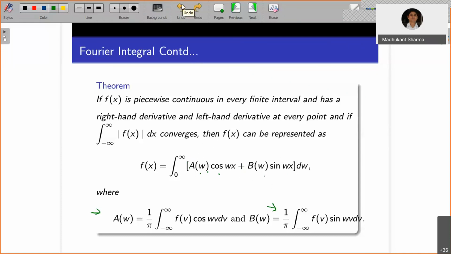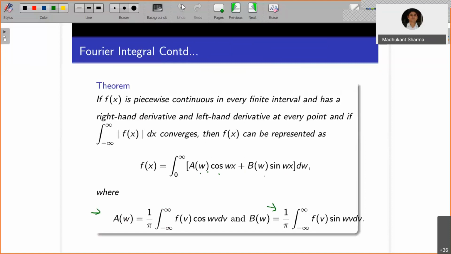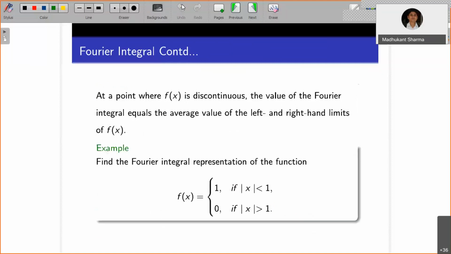Again, at a point where f(x) is discontinuous, the value of the Fourier integral equals the average value of the left and right hand limits of f(x). At a point of continuity, it is equal to f(x). At a point of discontinuity, it equals the average of the left and right hand limits of f(x). Okay, so let's take one example.